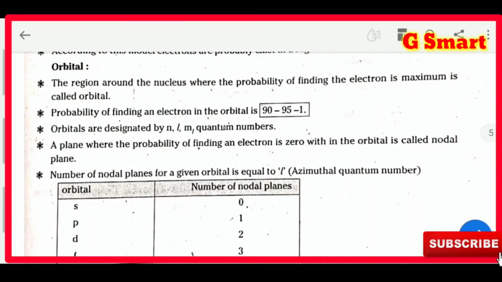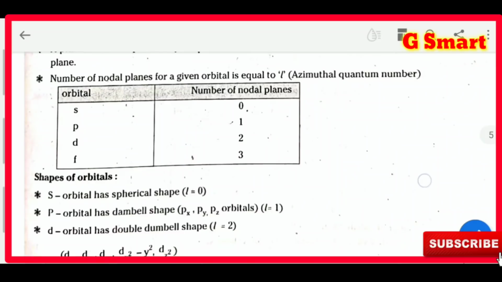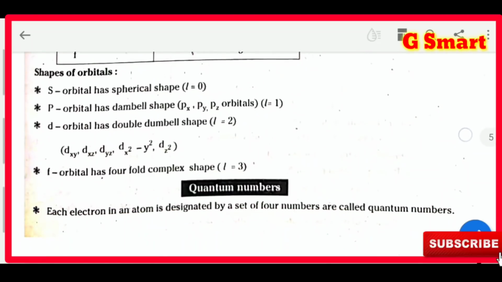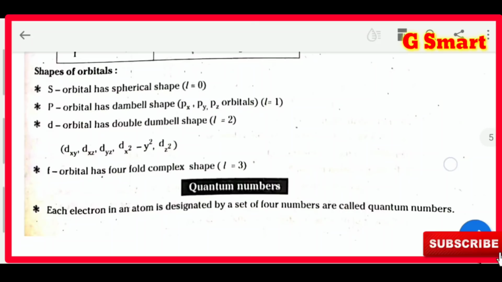Next one, orbital. What is orbital? The region around the nucleus is called orbital. Nodal planes are there. For s orbital it is 0, that means n minus 1, 0. P orbital 1, D orbital 2 and F orbital 3. What is the shape of the orbitals? The shape of s orbital is spherical. P orbital is dumbbell shape. D orbital is double dumbbell. F orbital has a four-fold complex shape. But till now we did not get the exact shape of the F orbital.